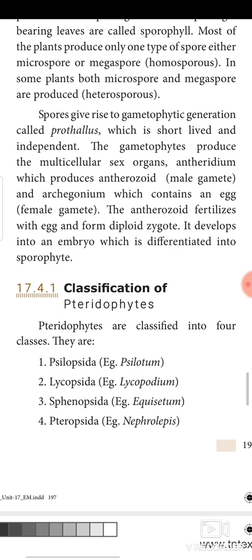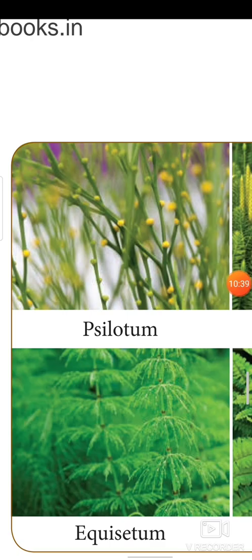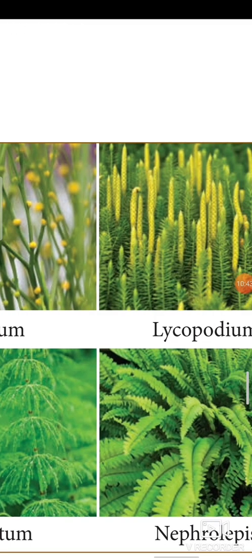Psilopsida, Lycopsida, Sphenopsida and Pteridopsida are the classification of pteridophytes. Let's see the pictures for them. The first picture is for Psilopsida, Psilotum.